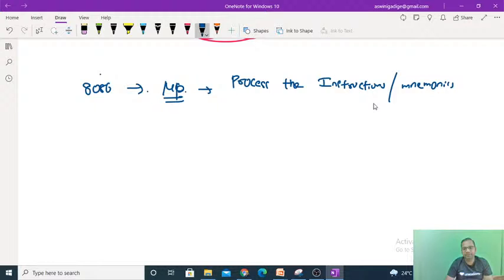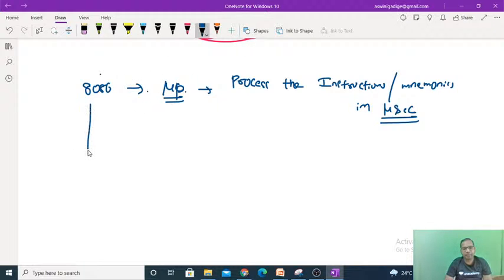That's why we are calling it a microprocessor. That means for executing the instructions, we take a very small amount of time. Why does it take less time? Because the architecture of the 8086 microprocessor is like that. Based upon that architecture, a very small amount of time is taken to execute the instructions, right?